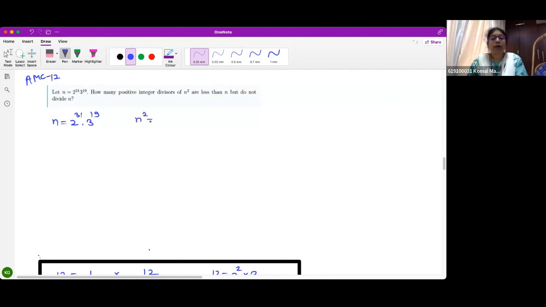So n square is what? 2 raised to 62 into 3 raised to 18. Okay. What I want is a factor of n square that is less than n.